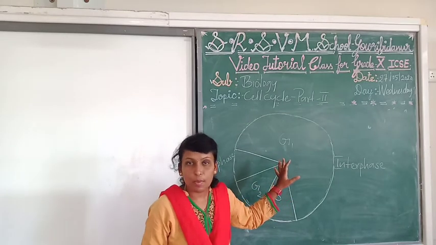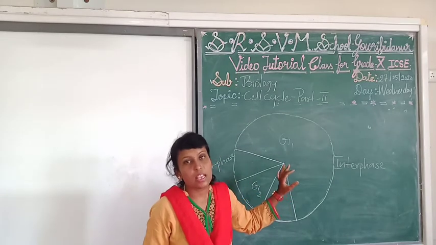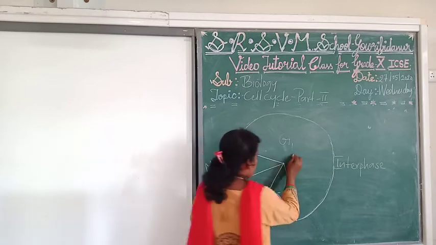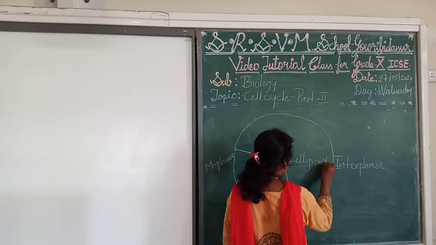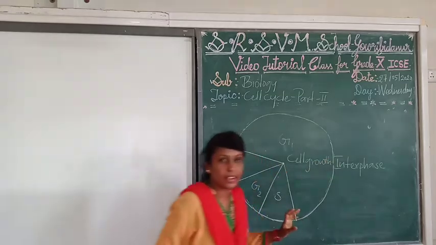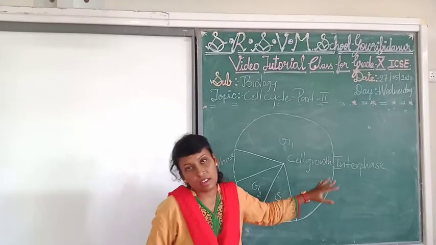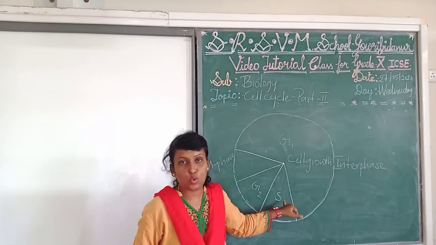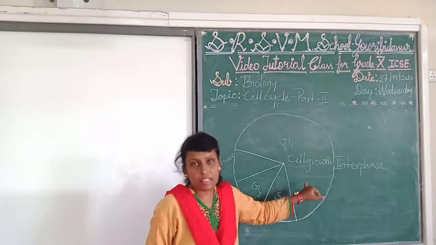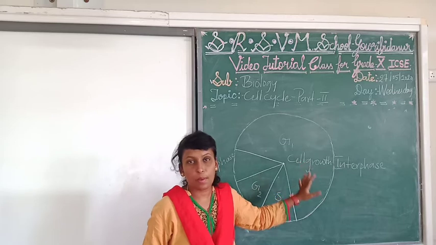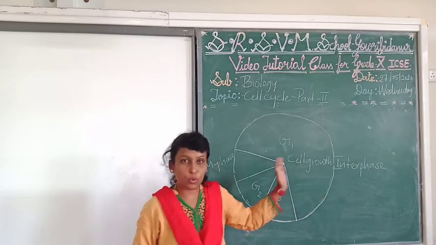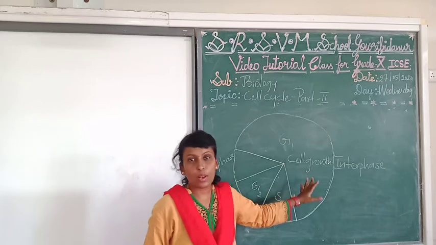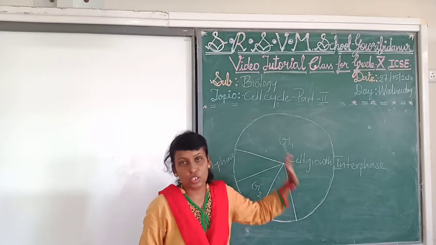What all will be going on in the G1 phase? Cell growth will be done. For the DNA synthesis in the S phase, the cell will be getting prepared in the G1 phase, to enter into the next phase.